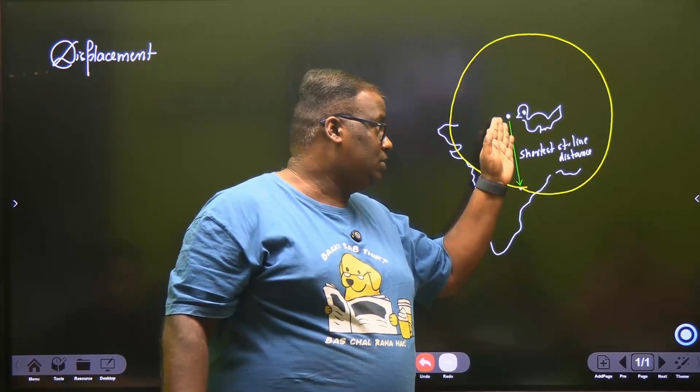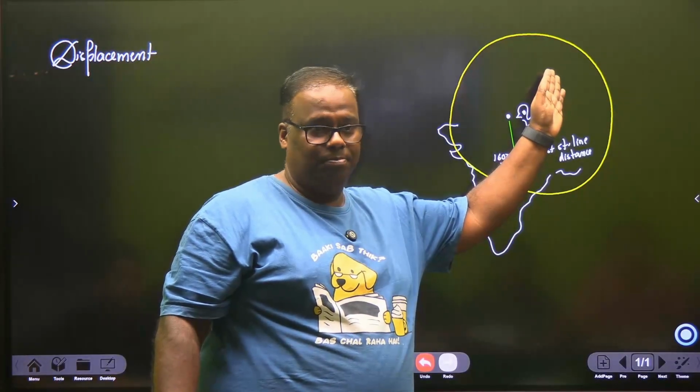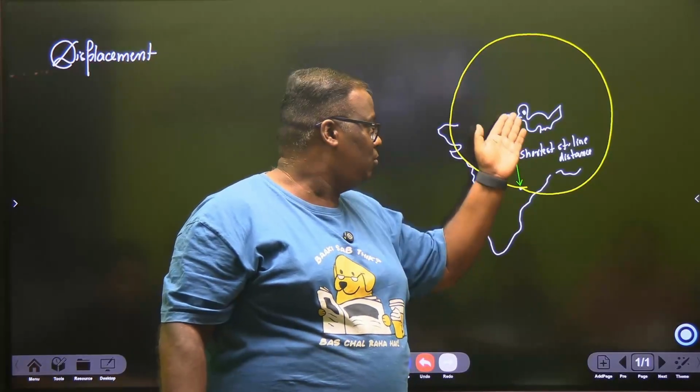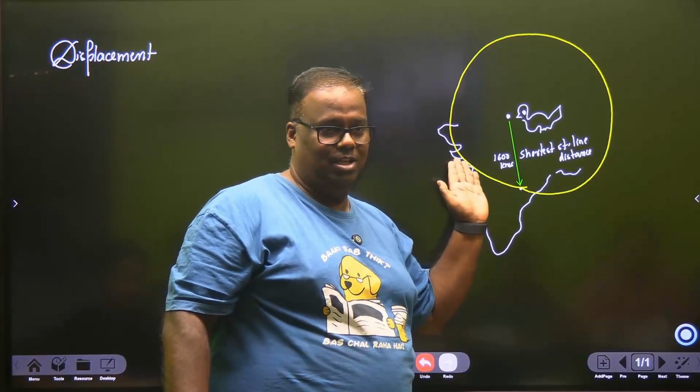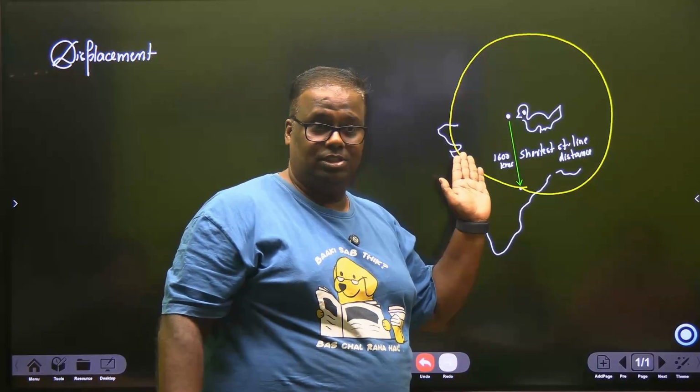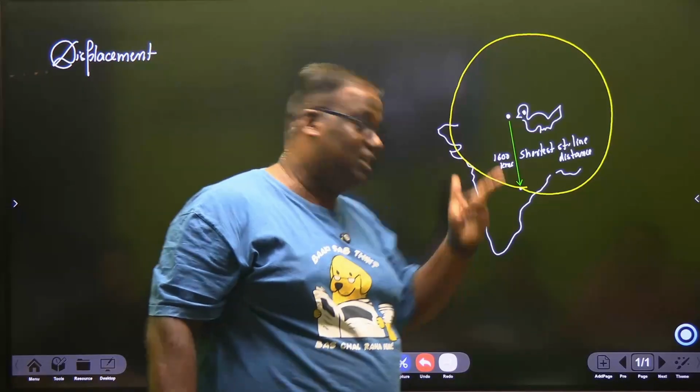But if Rustam flies this way, Rustam will land up in Mongolia. If Rustam flies this way, Rustam will go to Baghdad. If Rustam goes this way, it will land in the Arabian Sea. So now another thing is important. What is important? The direction is important. That is how you tie it up.